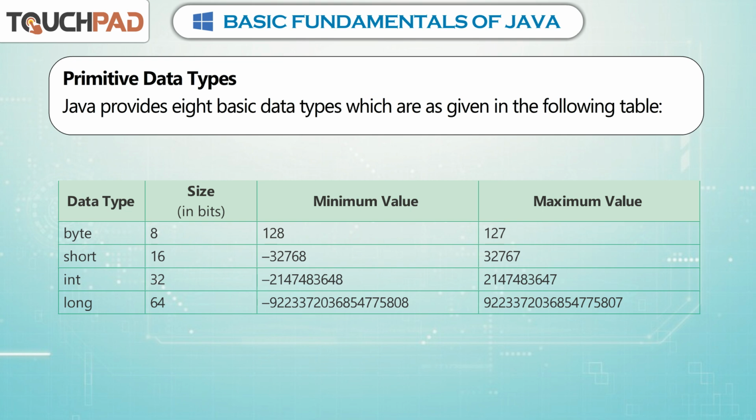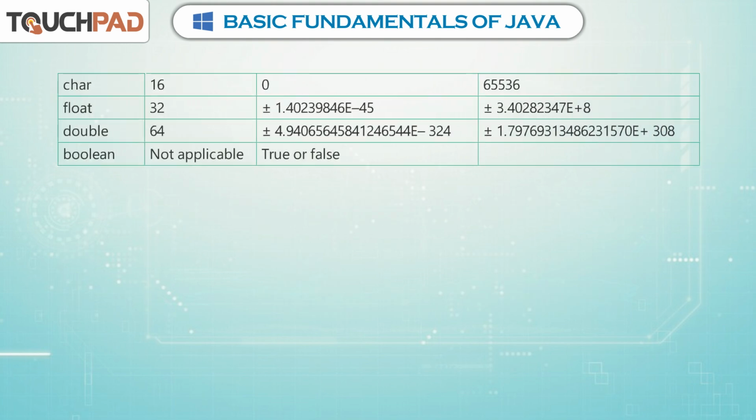Byte: 8, minus 128, 127. Short: 16, minus 32768, 32767. Int: 32, minus 2,147,483,648, 2,147,483,647. Long: 64, minus 9,223,372,036,854,775,808, 9,223,372,036,854,775,807. Char: 16, 0, 65536.